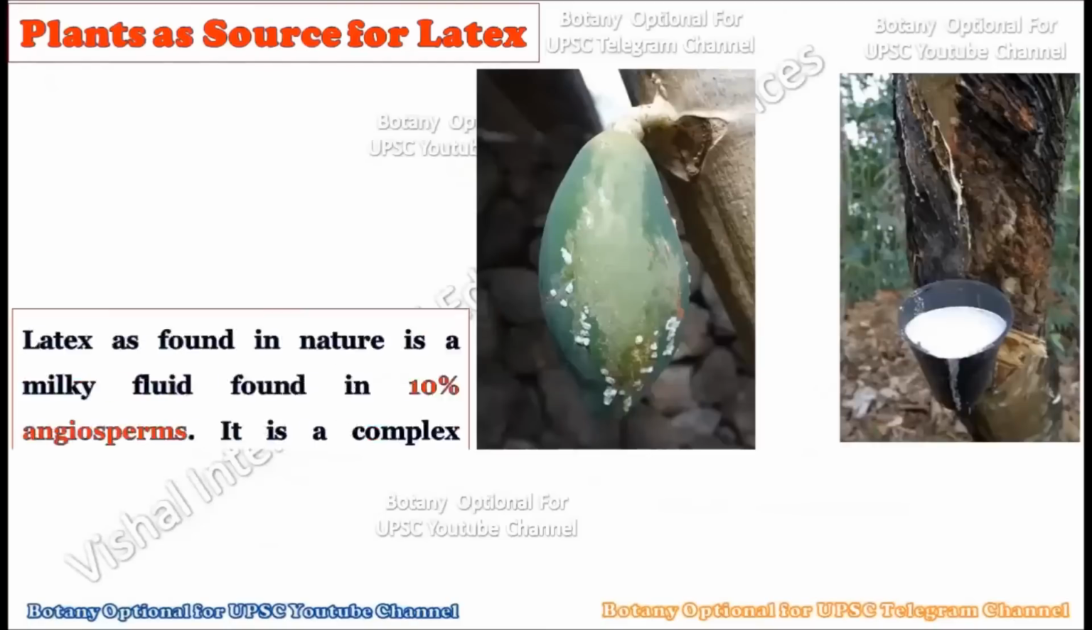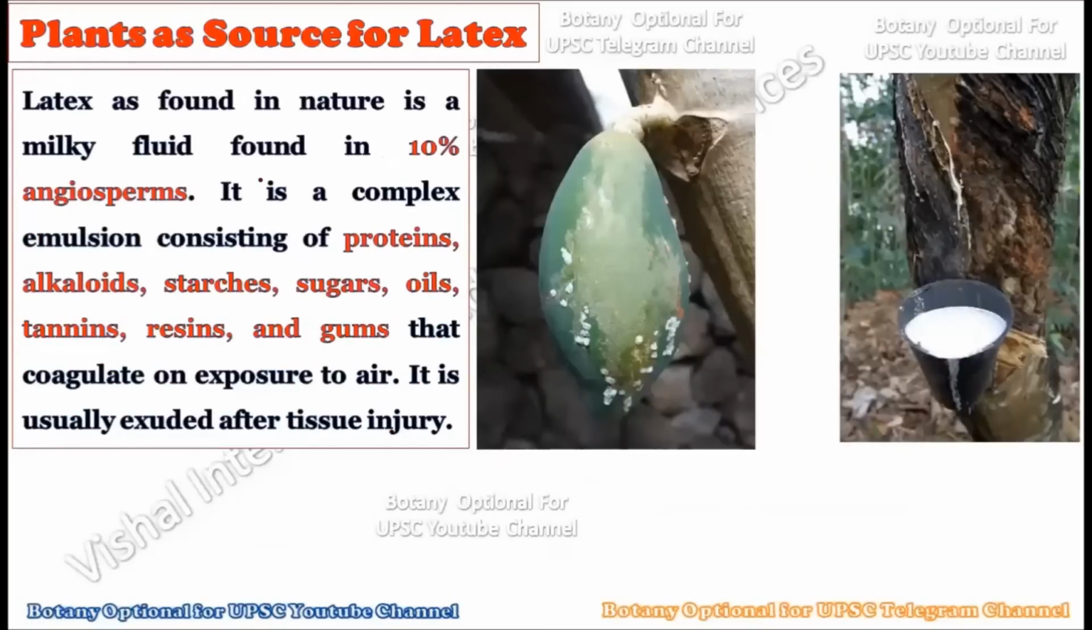Okay, so first of all, let us understand what we mean by latex. See, latex as found in nature is a milky fluid found only in about 10% of the angiosperms. Roughly 10% of the flowering plants are responsible for the production of this kind of latex. Actually, latex is not a pure chemical compound. It is not a single compound, but a mixture of compounds.